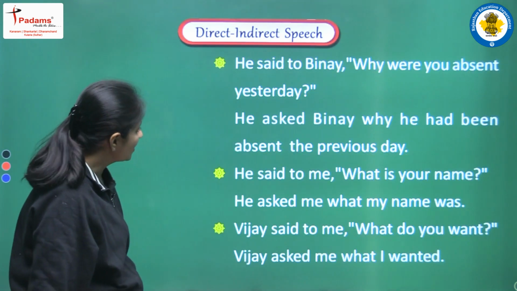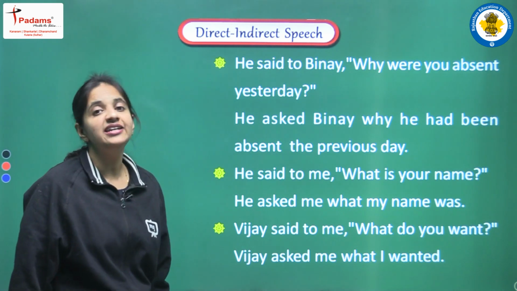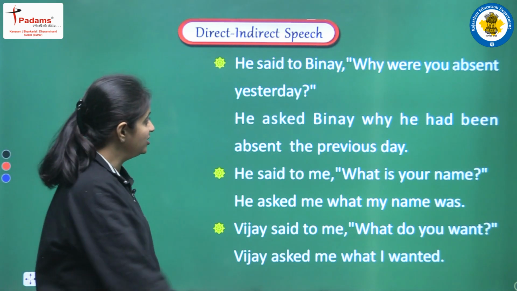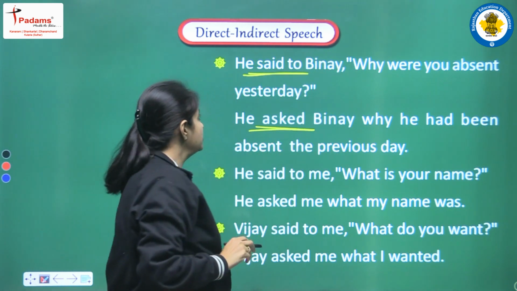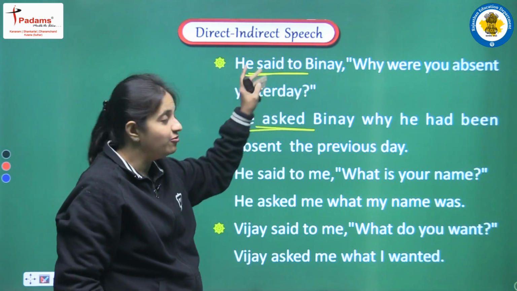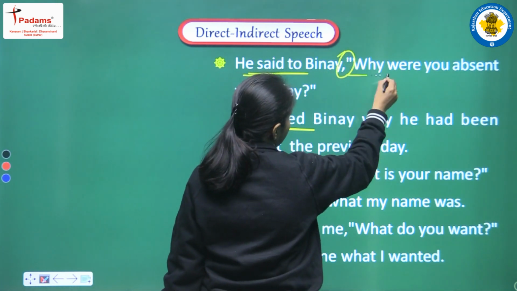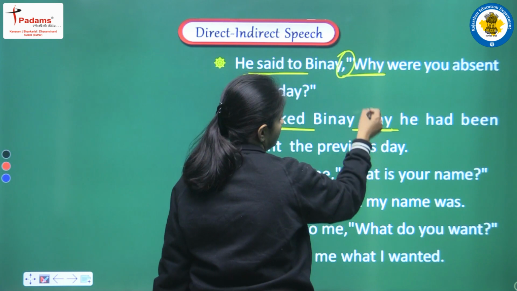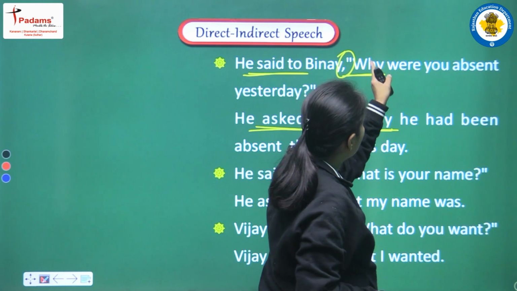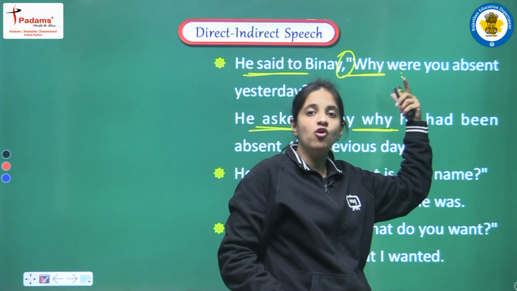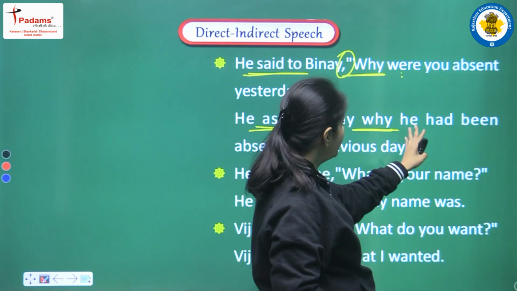Okay, more examples, let's see. He said to Binay, why were you absent yesterday? So yes, it's an interrogative sentence. So let's do the changes. First of all, said to is changed into asked. We were having he said to Binay, and we are writing he asked Binay. Next we are removing the commas, and we are starting the sentence with the same WH word, that was why. Next, observe the tense we are having here. Why were you absent? We are having was, were. So we have to write here had been. Okay, so according to that we are doing the changes.